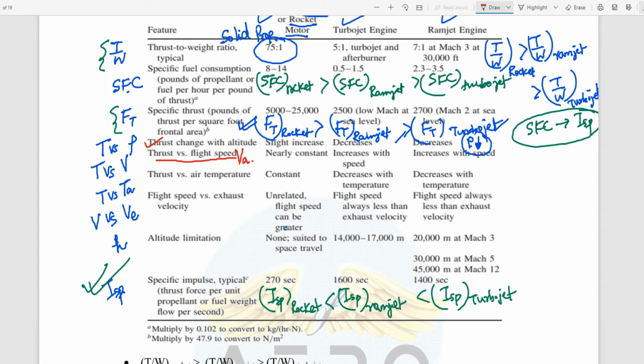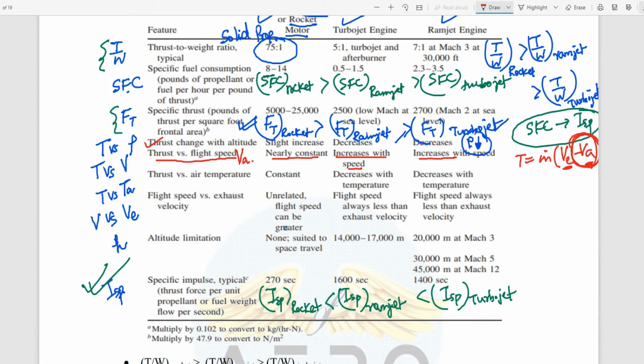For a rocket engine, the thrust almost remains constant, but for the turbojet and for the ramjet, it increases with speed. The thrust depends on the difference between VE and VA, where VA means the flight speed.